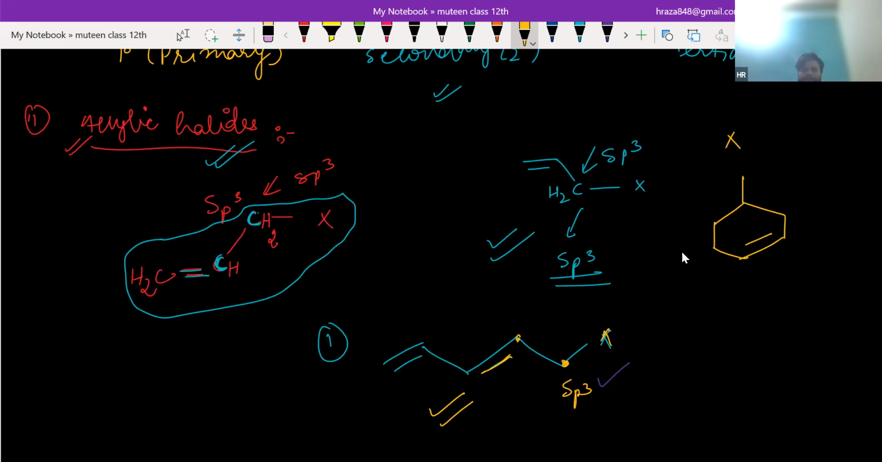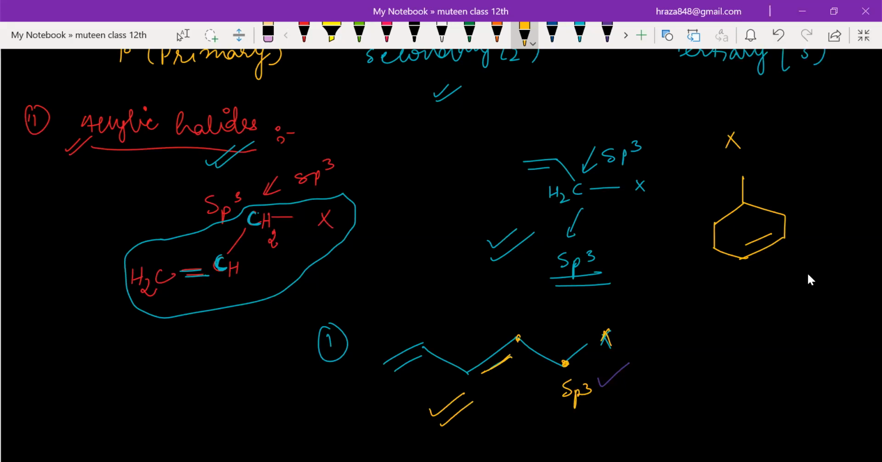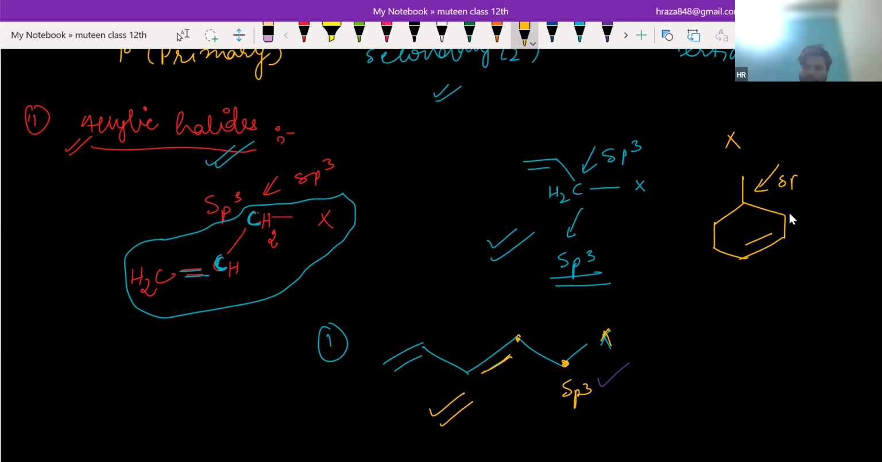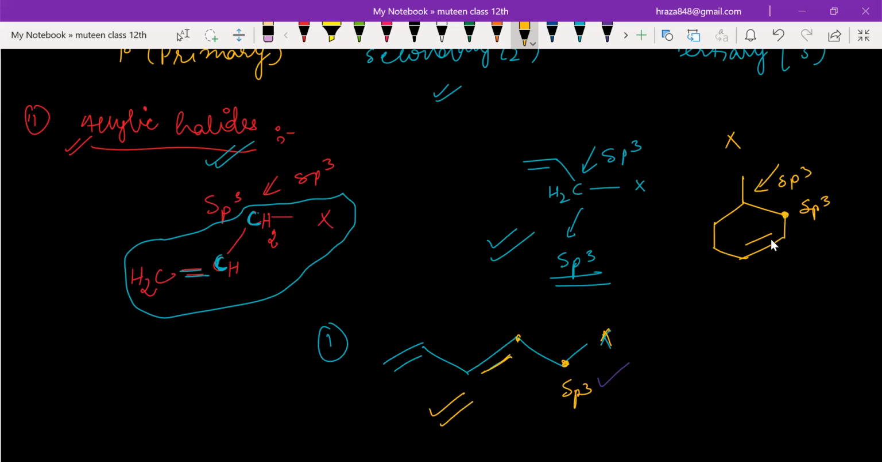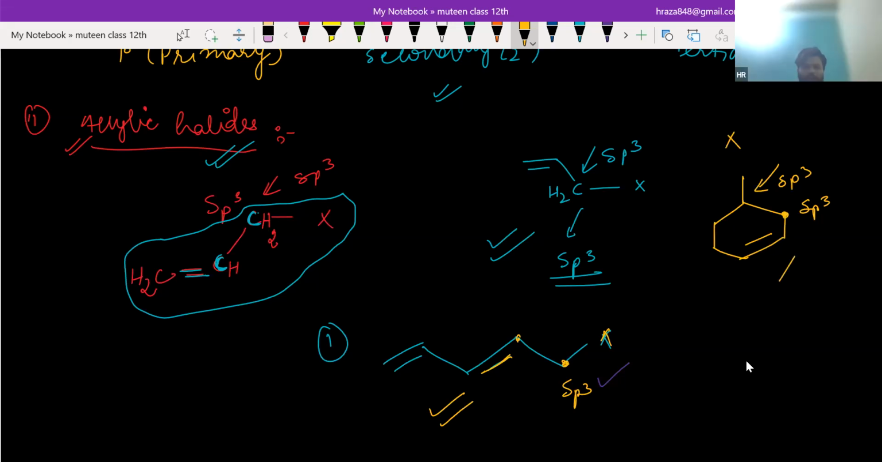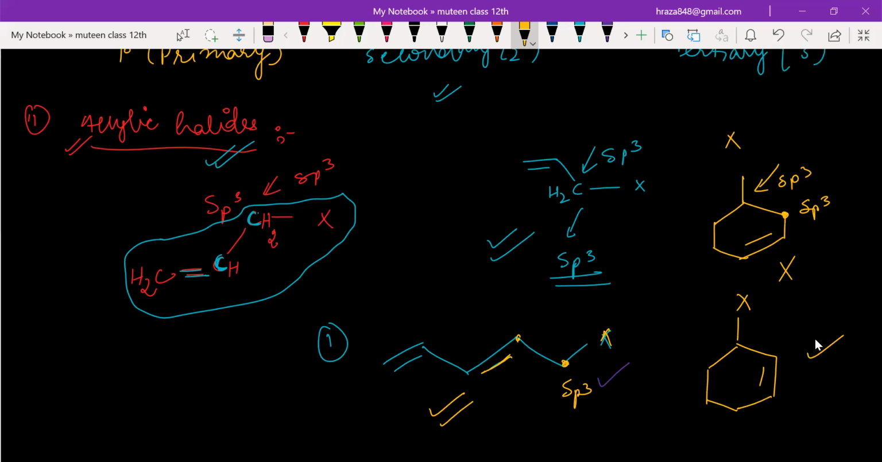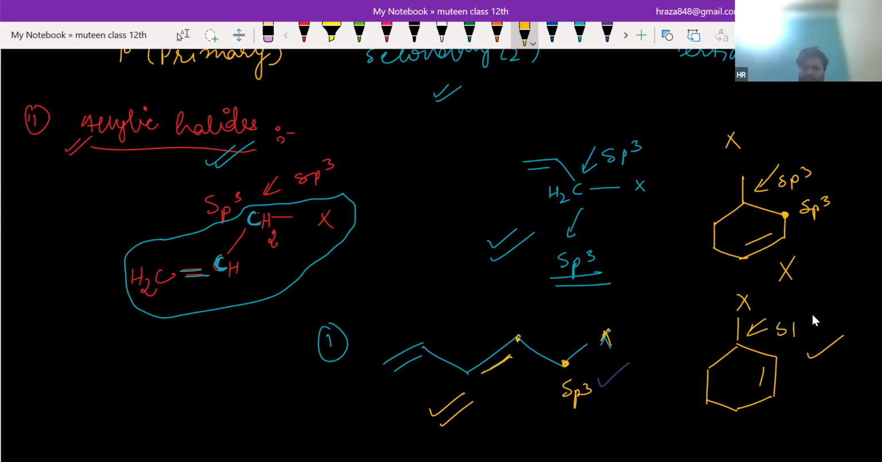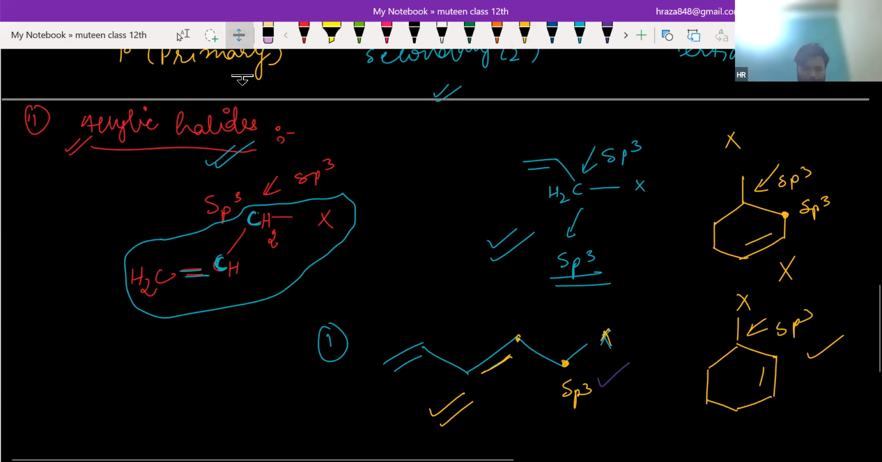Okay, let me ask another question. Is it allylic? It is not, because you can see this is sp3 and this is also sp3. What is the criteria? After the sp3 carbon, the next carbon should be sp2, doubly bonded. So this is not allylic. Can you tell me about this one? Is it allylic? Yes, it is. You can see this is sp3 and this carbon should be this. Thank you. Are you done with this? Yes, sir.